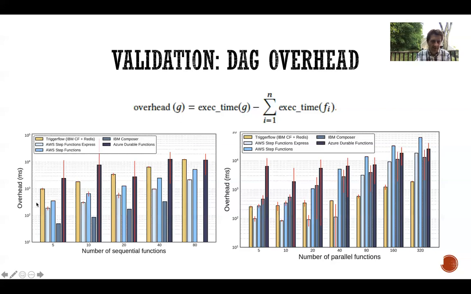Of course, in sequential ones, we have a small penalty over the official services because they are natively implemented and integrated with their cores. We are an external service. But for parallel workloads, we see that our system scales better than the others as we increase the number of parallel functions.